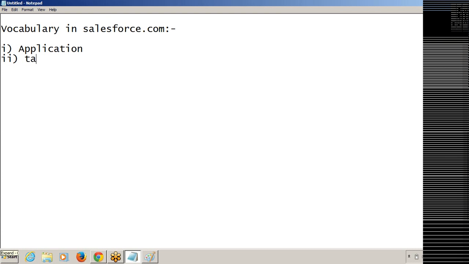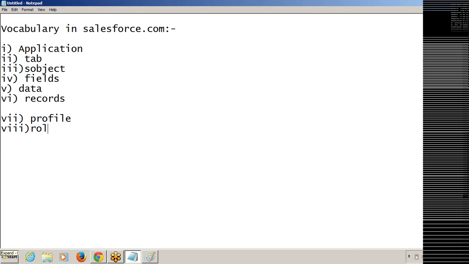The second one is tab. Third one is S-object. S-object stands for, S means Salesforce, Salesforce object. And the fourth one is fields, and fifth one is data, and sixth one is records, and seventh one is profile, and eighth one is role. So we have to know about these things before going to Salesforce.com.